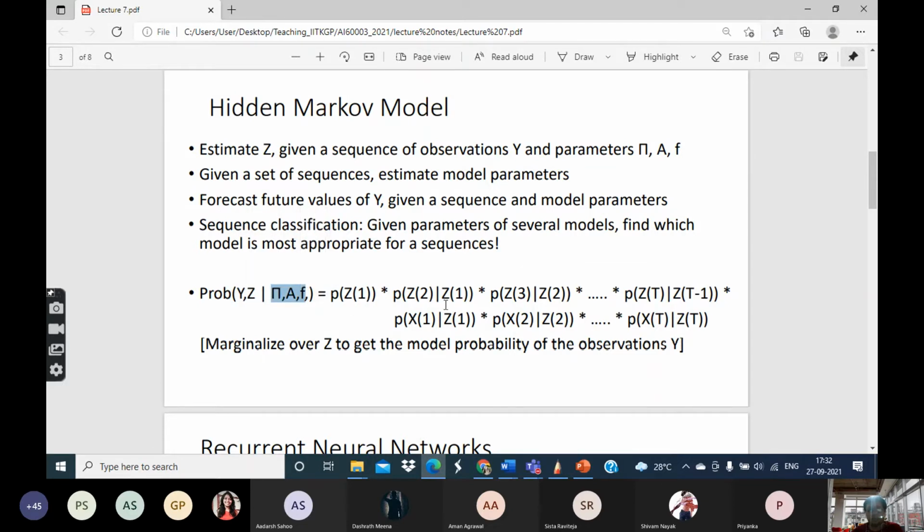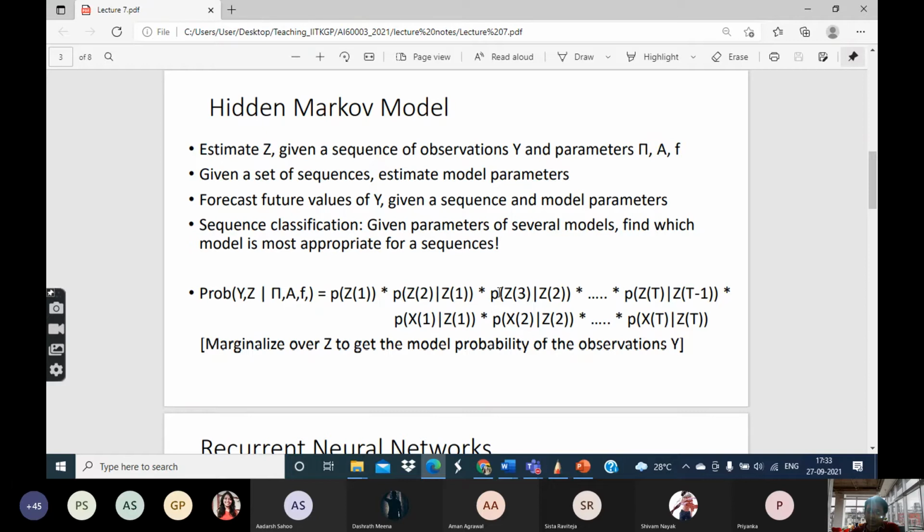Then you can use this formula to calculate the probability. This formula is straightforward because the hidden value at any given point, let's say zt, depends only on the z value at t minus 1. So z2 depends only on z1, nothing else.